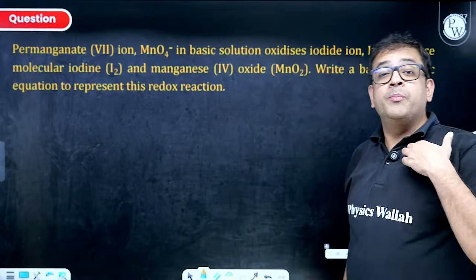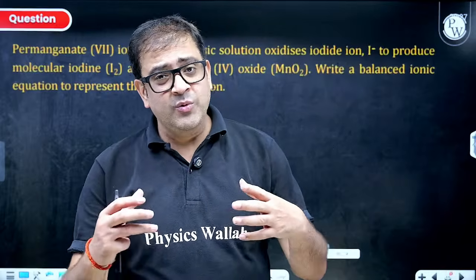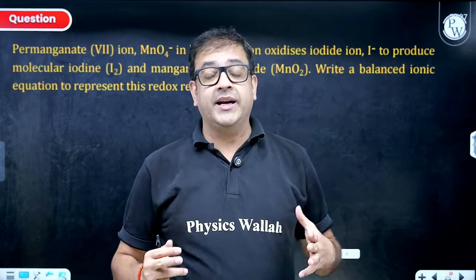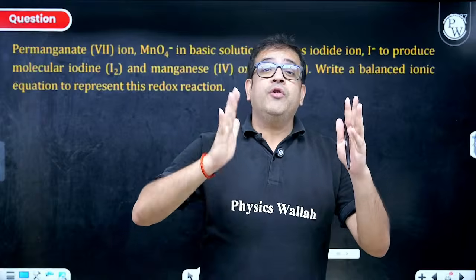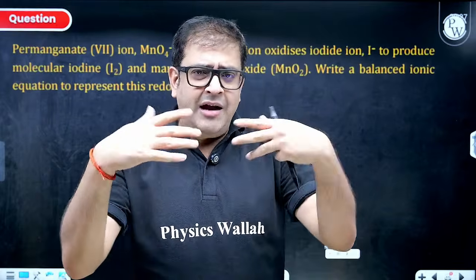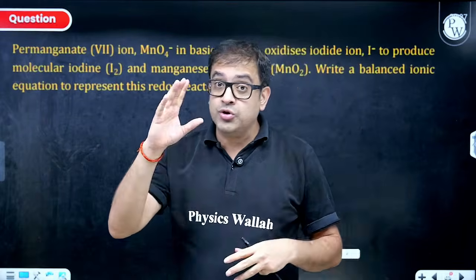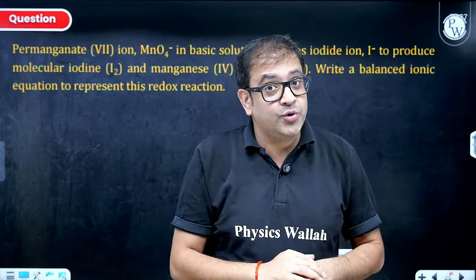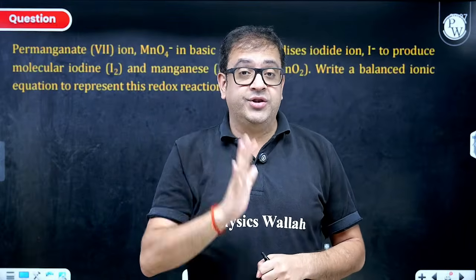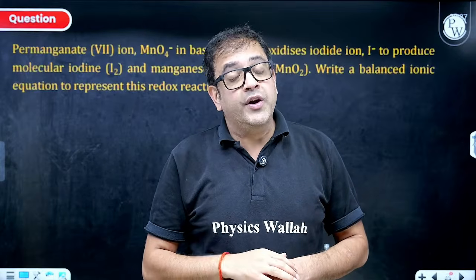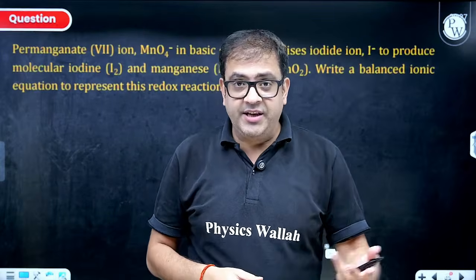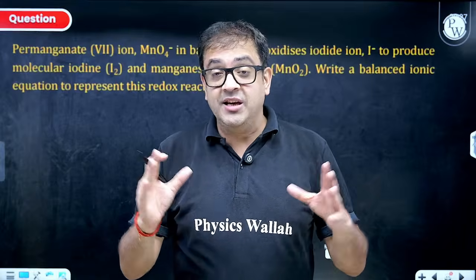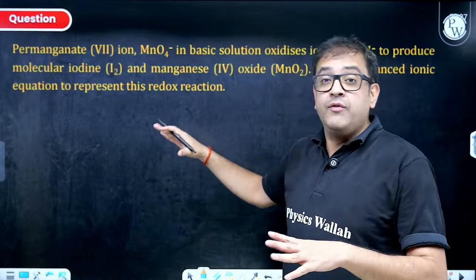Now let us begin the discussion with a basic fundamental, beta. What is that basic fundamental, beta? For your d-block questions also and for your redox reactions questions also, one thing you should know. Sir, what should we know? Beta, balancing of a redox reaction. Sir, balancing of a redox reaction can happen in acidic medium also and basic medium also. Rather, students find basic medium difficult. So let me give you another.